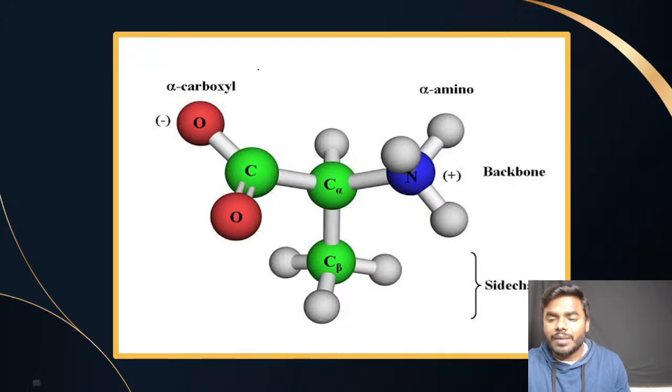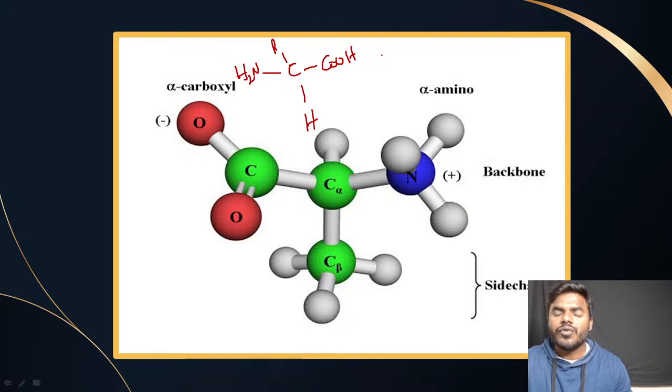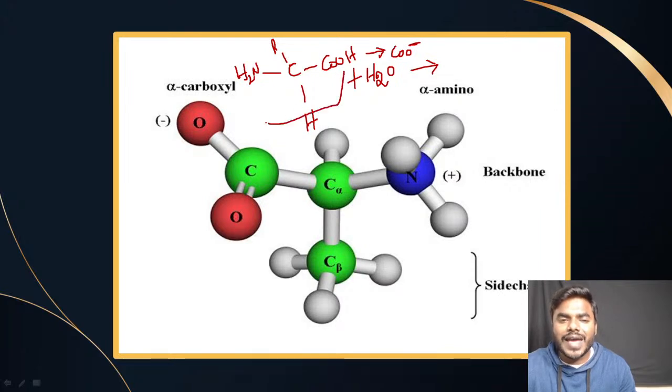Now, friends, tell me. Suppose, for example, everyone listen. This is the amino acid, having a carboxyl group, having an amine group, having one R group, and having one hydrogen. This is the simplified structure. Friends, what I have done, I have dissolved this particular amino acid in the water. When I dissolve the amino acid in the water, what is going to happen? Friends, this particular COOH loses this particular H. Correct? Upon losing, it is converting into what, friends? COO minus.